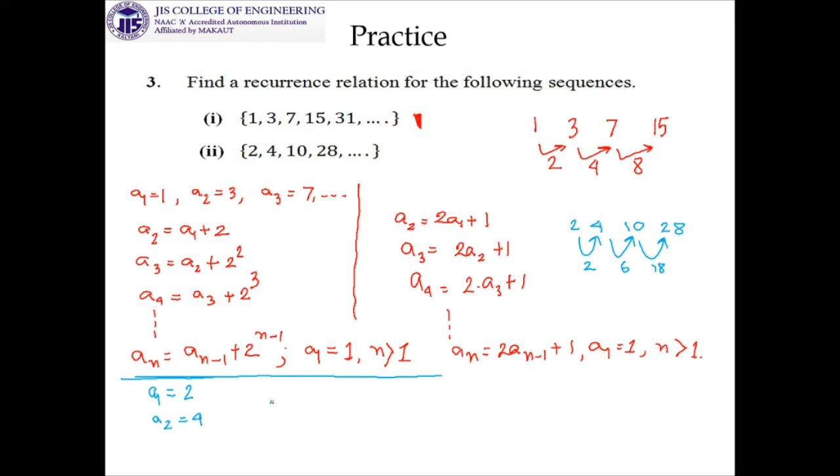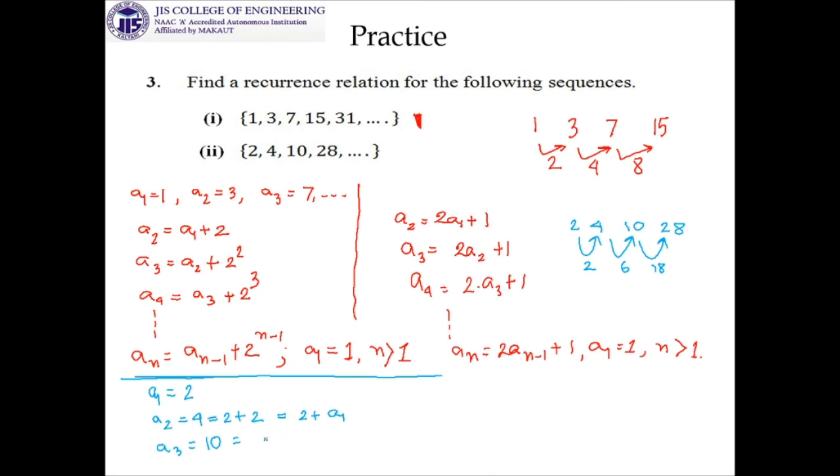So let us take this 4, and can I write this 4 as 2 plus 2? Then you will ask, sir, in case of a3, which is given as 10, how will we write it by using a2? Because I can write 4 as 2 plus a1, but in case of a3, when it is 10, what will I write?